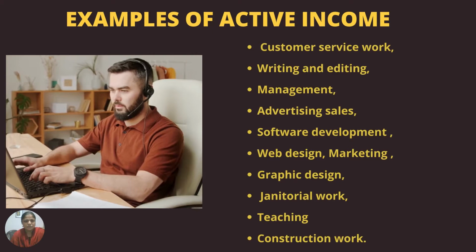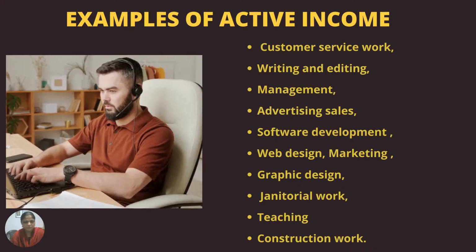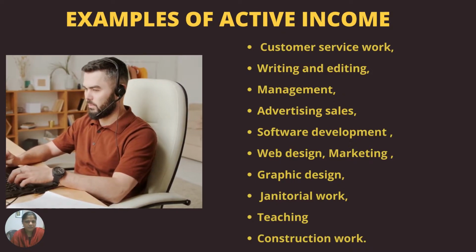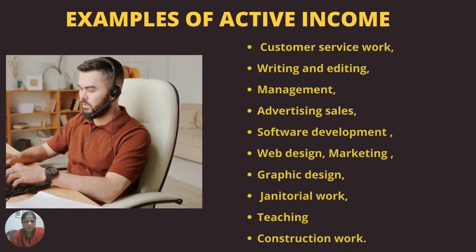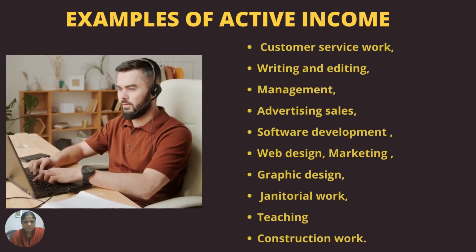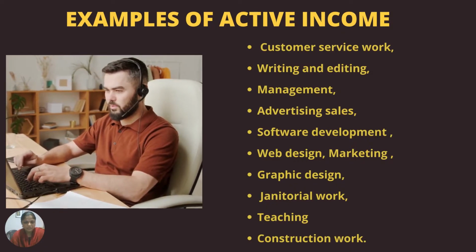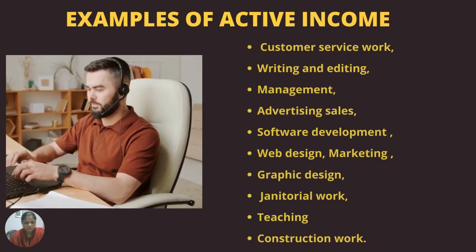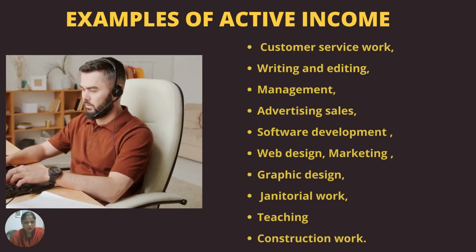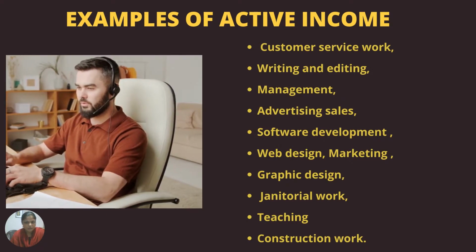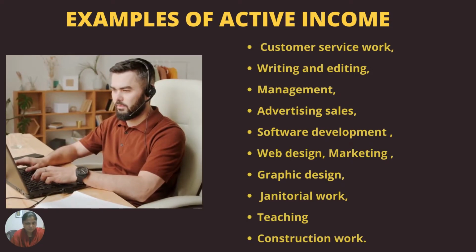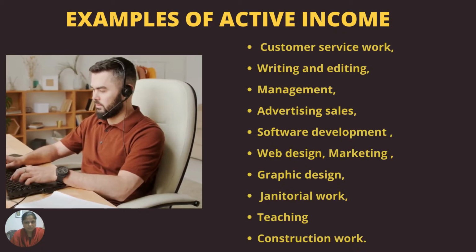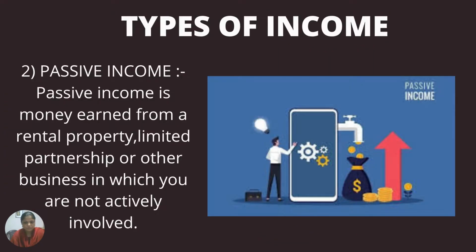Let us see the examples of active income. First one, customer service work. Second, writing and editing, management, advertising, sales, software development, web designing, marketing, graphic designing, janitorial work, teaching, construction work. All this work is included in active income. We actively participate in all kinds of jobs and then receive salary and wages through this work. Then next one,